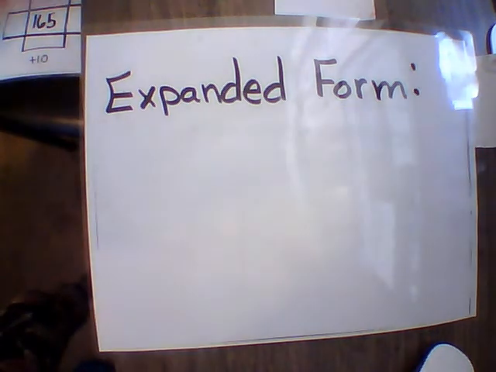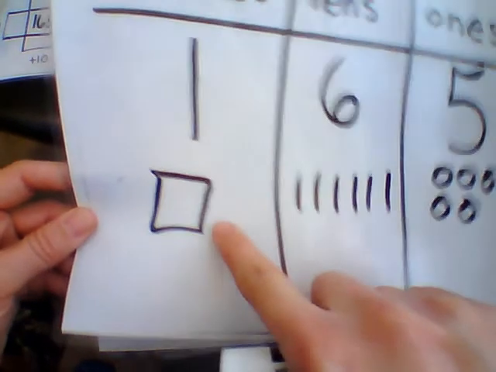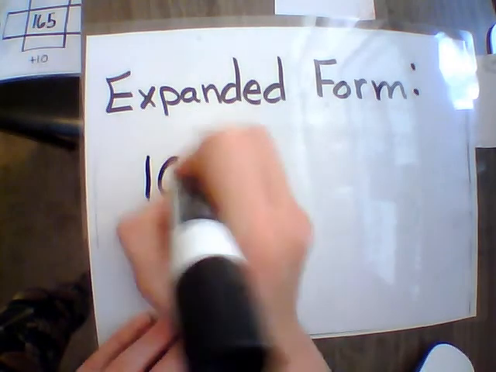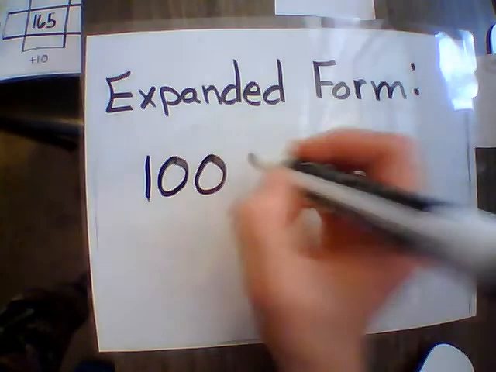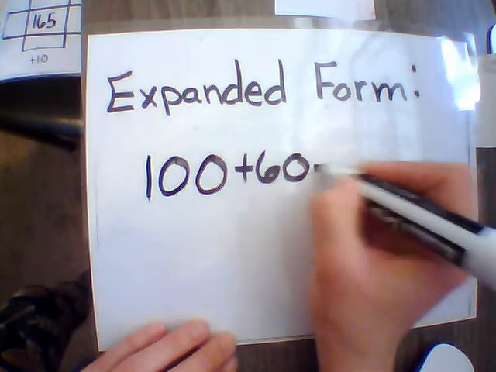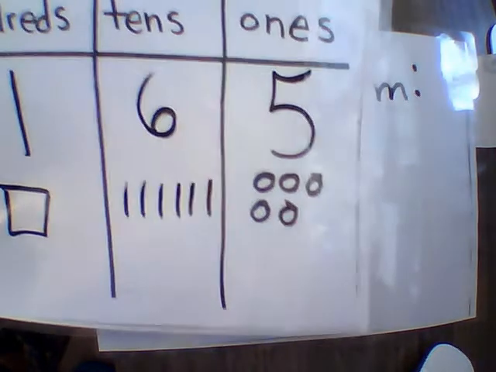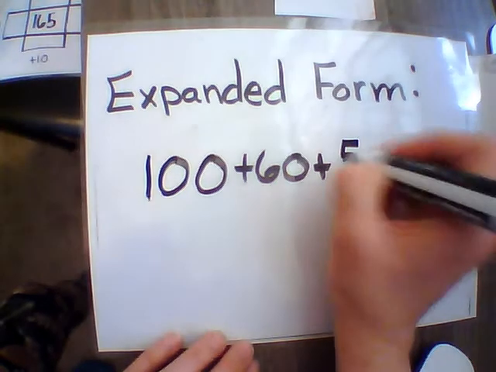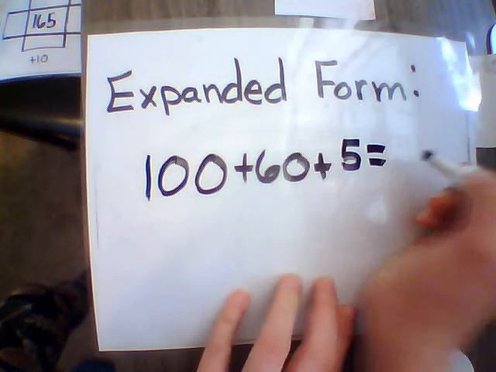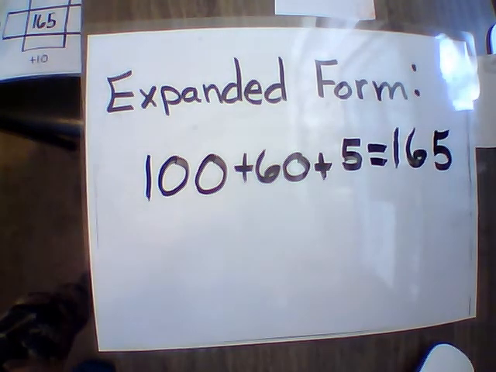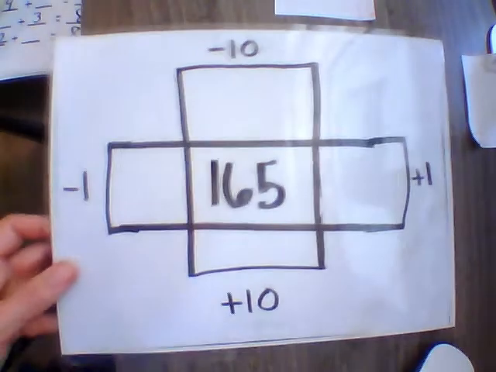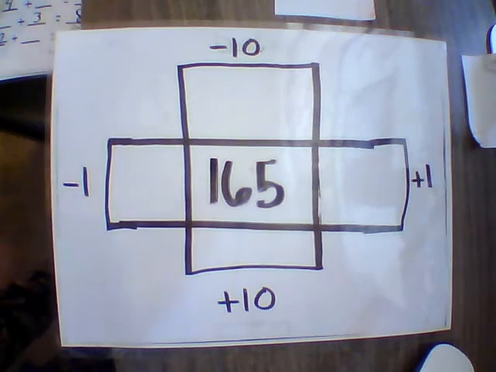All right. So let's look at here. We have 100, so we're going to write 100. We have 6 tens: 10, 20, 30, 40, 50, 60, plus 60, and then we have the 5 ones. So 100 plus 60 plus 5 equals 165. All right. Moving on to our plus 10, minus 10, minus 1, plus 1.